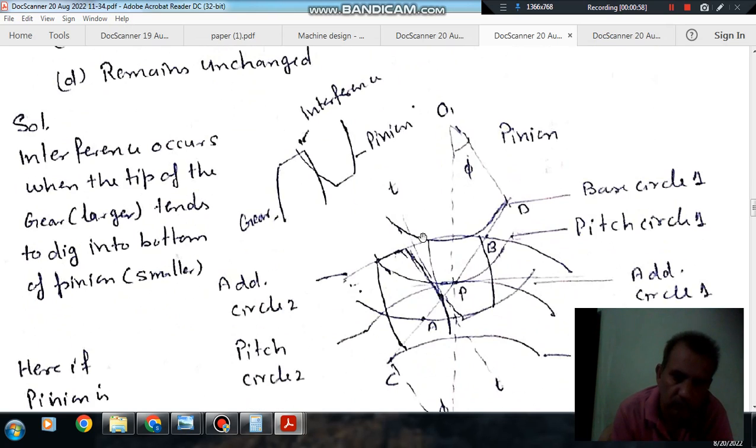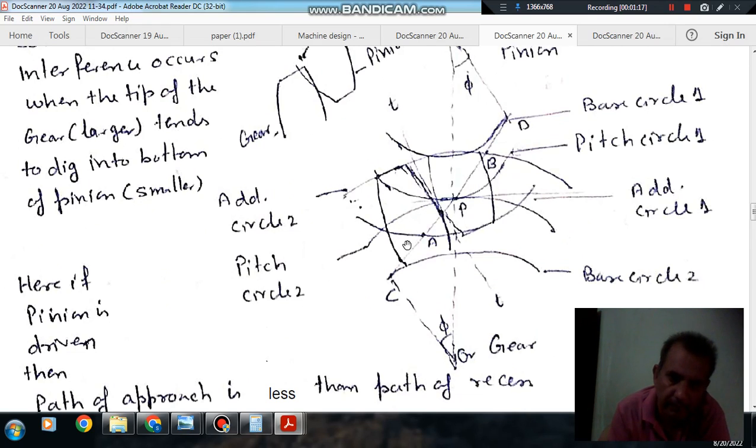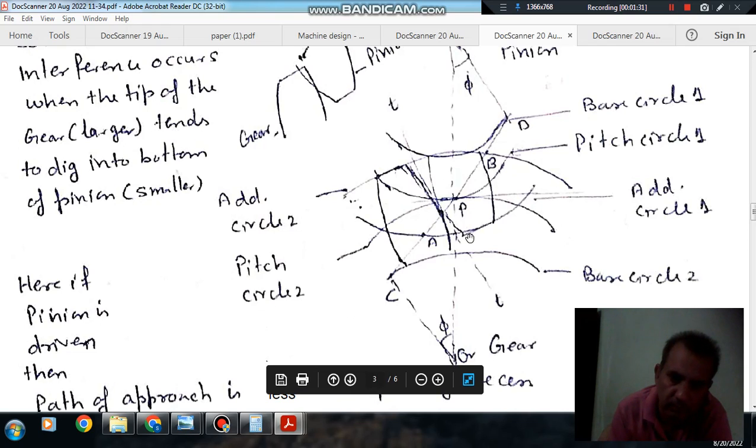So this is your pinion and this is your gear. One is your pinion and two is your gear. This is the base circle of the gear, and this is the base circle of the pinion. And this is your addendum circle of the pinion, and this is your addendum circle of the gear. Now these are the two tips.